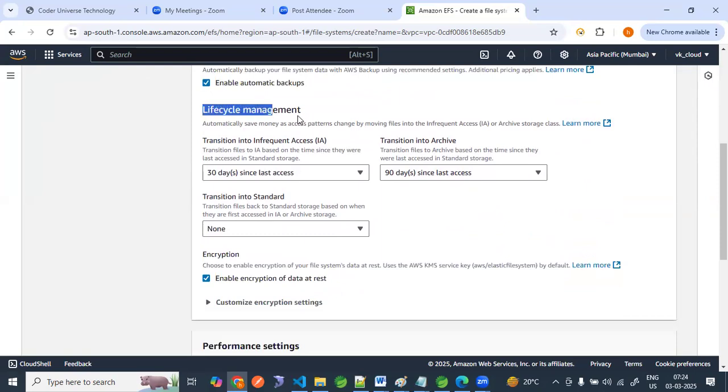Then we have lifecycle management. This has three parts. Transition into infrequent access. So what is infrequent access? It is a storage class that is cost optimized for files that are not accessed every day.